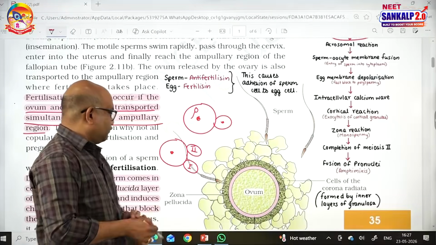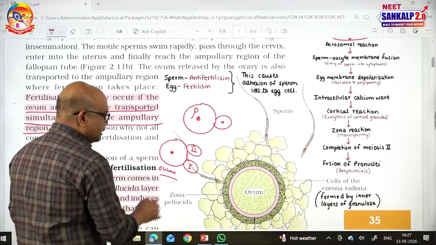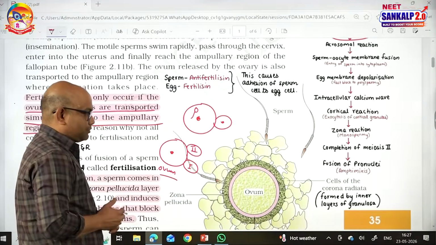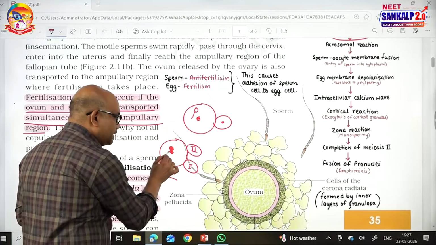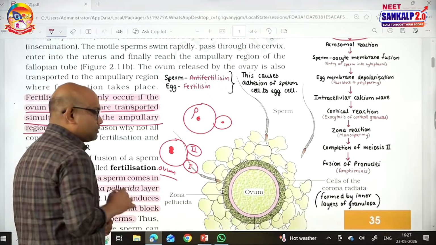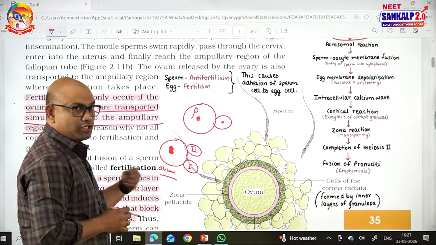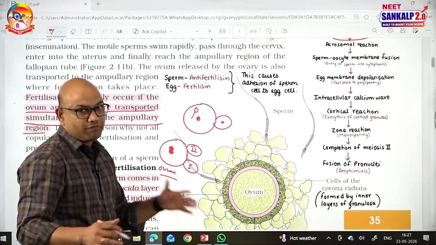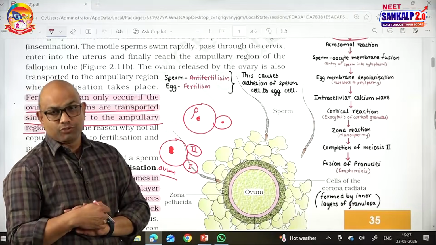Once meiosis 2 is completed, the oocyte, which is also called ovum, is produced, and then the second polar body is produced. After this, the nucleus of the sperm fuses with the nucleus of the ovum, which is pronuclear fusion, called amphimixis. Amphimixis results in the formation of a zygote. That will be the completion of the fertilization process. Fertilization occurs in the ampulla region of the fallopian tube.